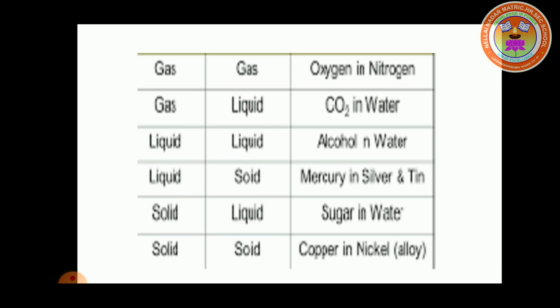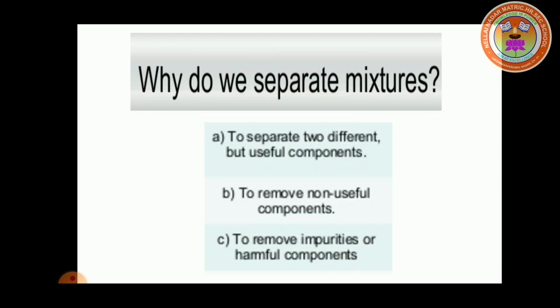Next, solid-liquid mixture. For example, sugar in water. We know sugar is a solid and water is a liquid. So, this is an example of a solid-liquid mixture. Next, solid mixture. For example, alloy. What is meant by alloy? Alloy is a mixture of two or more metals. So, all alloys are examples of a solid mixture. These are the different kinds of mixtures.